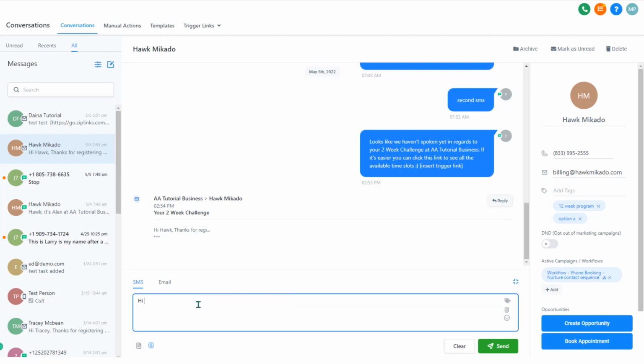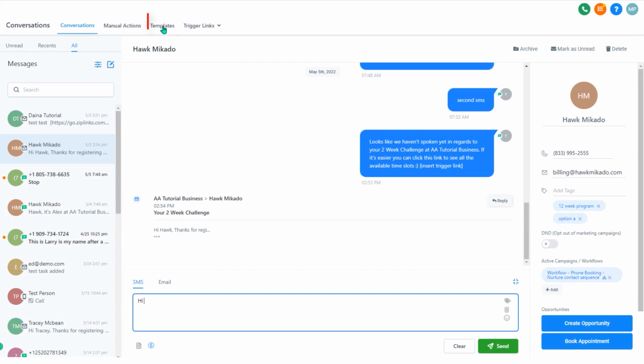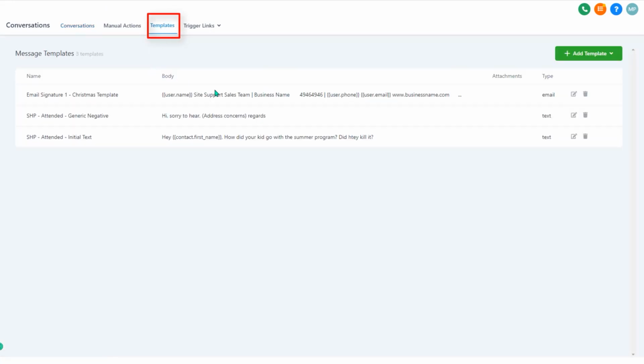Additionally, this is where you can use templates. So down the bottom there is this little document icon, and that's how to use a template. Now templates are actually set up at the top here, which is where I will just touch on this extra function here, templates, where you can add in certain templates. So for example here, I've got this template here, SHP attended generic negative.